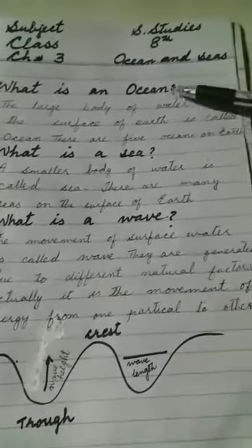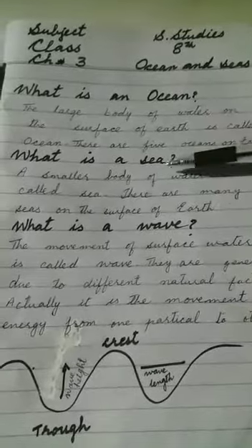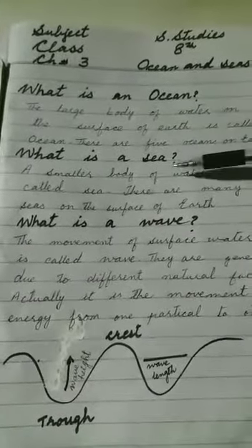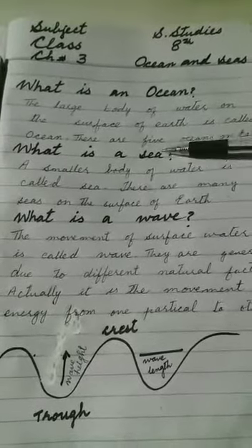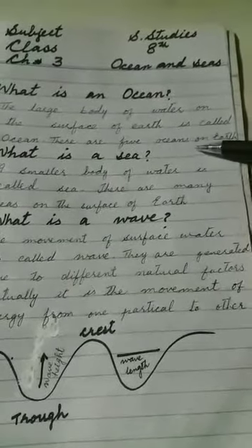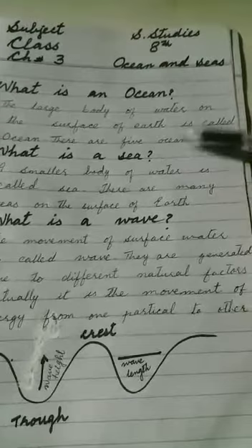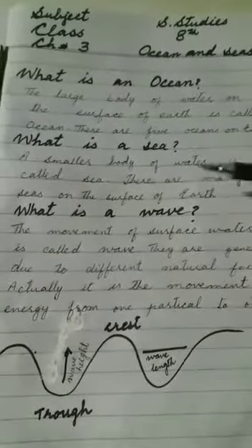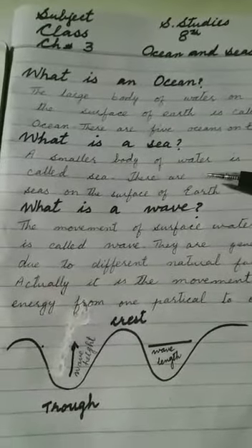So we have learned the difference between ocean and sea. A large body of water is an ocean and a smaller body of water is a sea, and there are 5 big oceans on earth, and many seas on the surface of the earth.